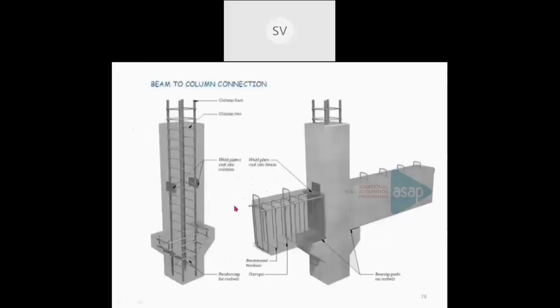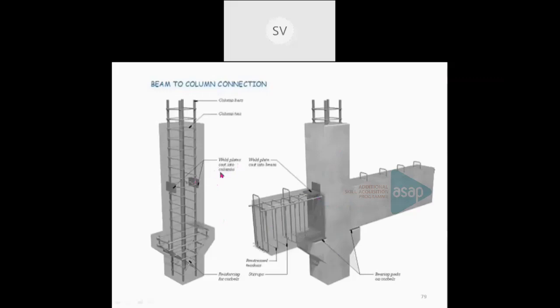This is a typical beam column connection, showing how the concrete beam and the column are connected at the site. This is a prefabricated column and this is a prefabricated beam. A groove is provided between the column and the beam, and it is inserted and welded together.